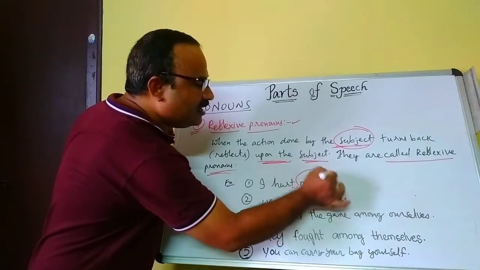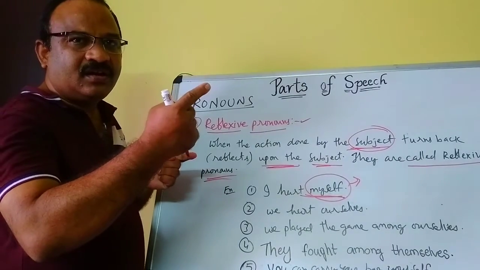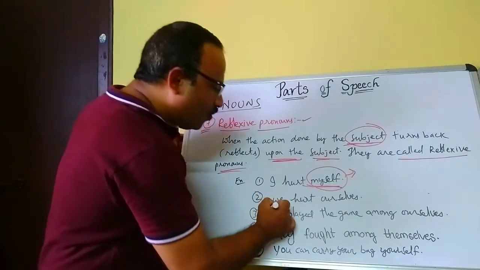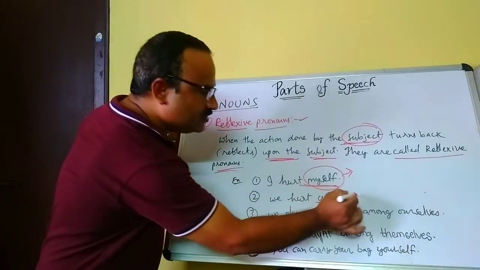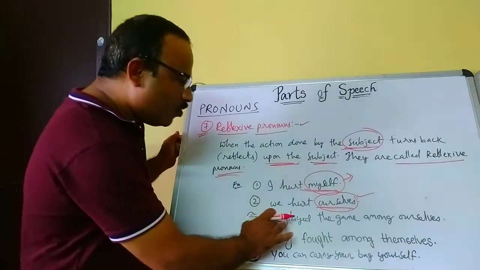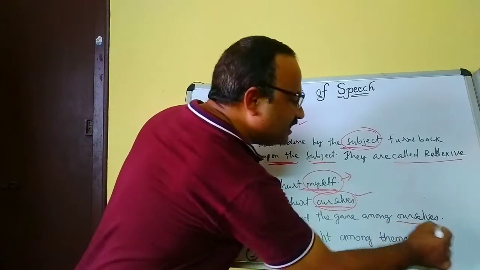Here myself is a reflexive pronoun. We hurt ourselves. Ourselves is also a reflexive pronoun. We played the game among ourselves.